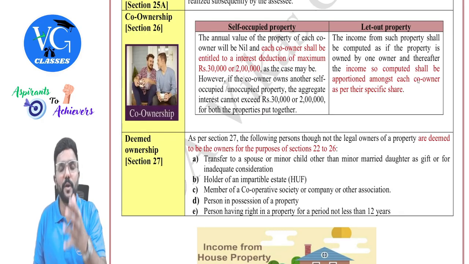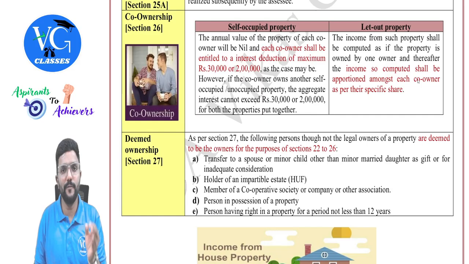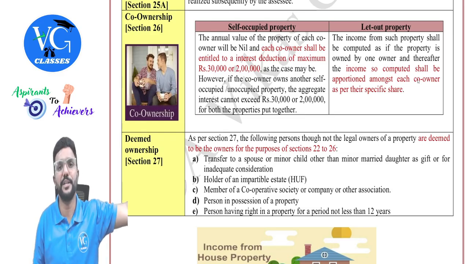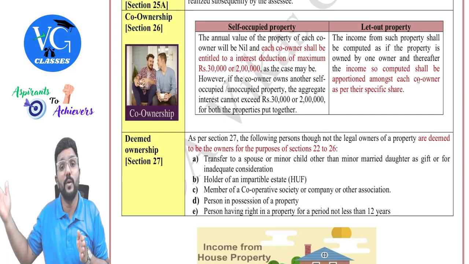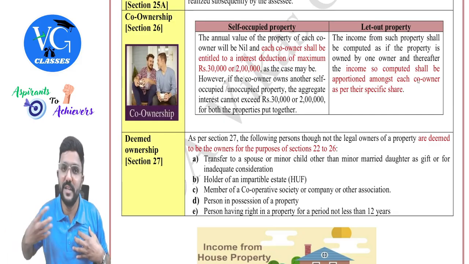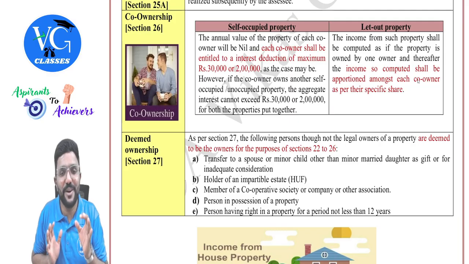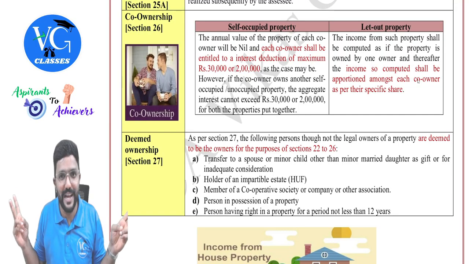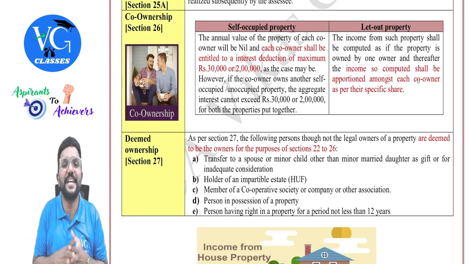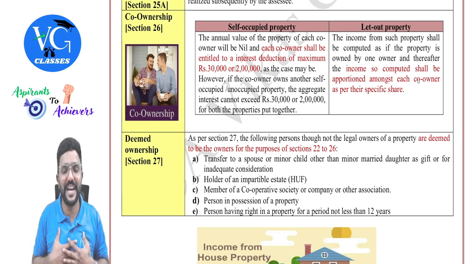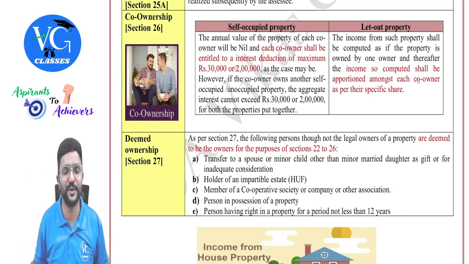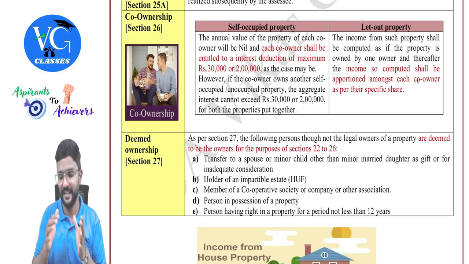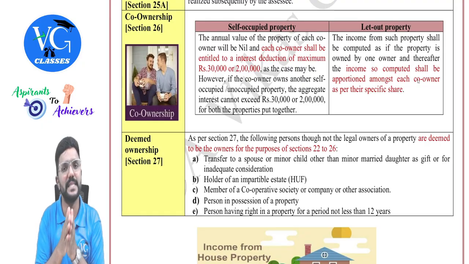Now assume I co-own a property along with my brother. We have taken a loan for this house. The maximum interest allowed is 2 lakh for me, 2 lakh for my brother, each of them. Now assume along with this jointly owned property, I also own one property individually, which is self-occupied. In that case, how much maximum deduction can I claim? For each property 2 lakh, but per person it is restricted to 2 lakh. Now as an individual, I can claim a maximum of 2 lakh deduction for interest for self-occupied property, guys, both the houses put together. Got it? Yes, sir.